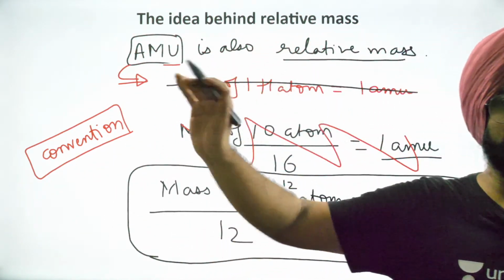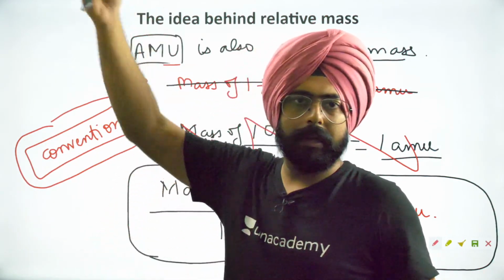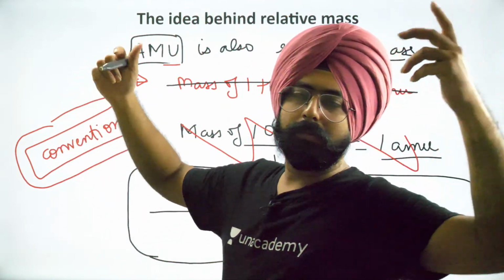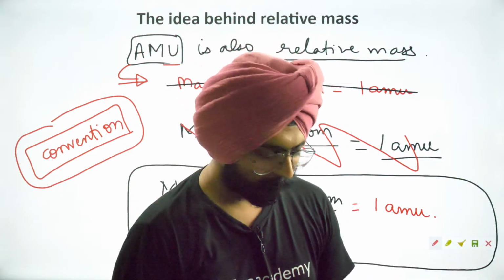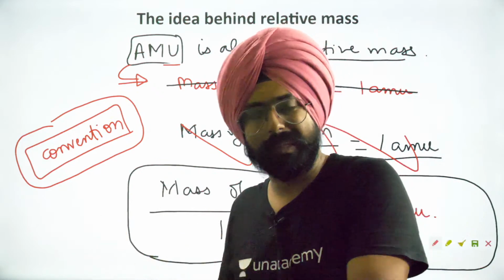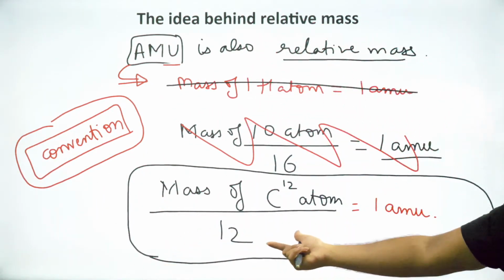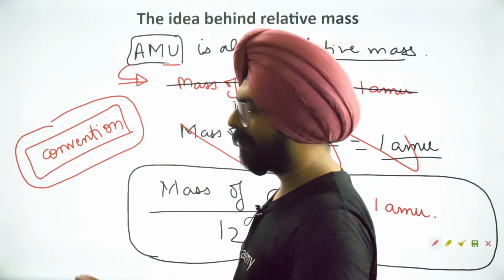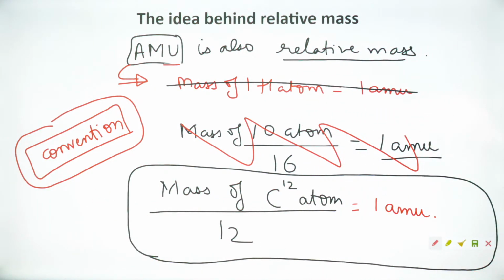So there are multiple reasons, but the main reason is that it's just a convention. In a parallel universe, the convention might just be this one. In a parallel universe, they might be taking the mass of calcium. I don't know. Okay. So, since the carbon 12 isotope is quite abundant compared to carbon 13 or carbon 14 isotopes, this makes a lot of sense. Otherwise, the main idea is just a convention. Fine.